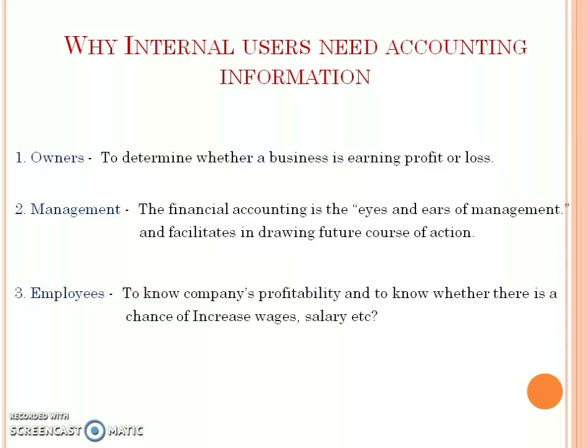Okay, so next is employees. Employees need accounting information to know the company's profitability and to know whether there is a chance of increased wages, salary, etc. So that means that the company's profitability is directly linked with employees' wages, salary, etc. That means the more profitable a company is, the higher will be the salary of the employees. For example, the salary of employees at Google and Microsoft will be more than any other company because they are big companies and are earning a lot of profit.